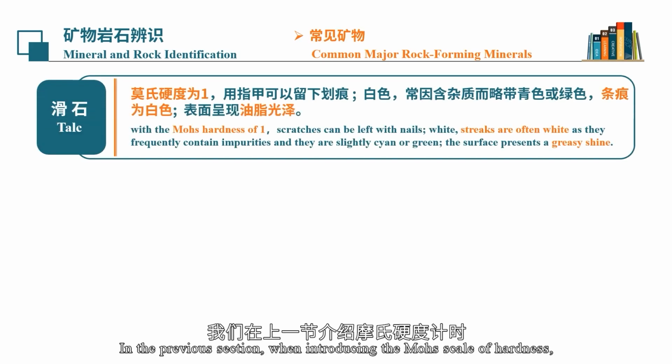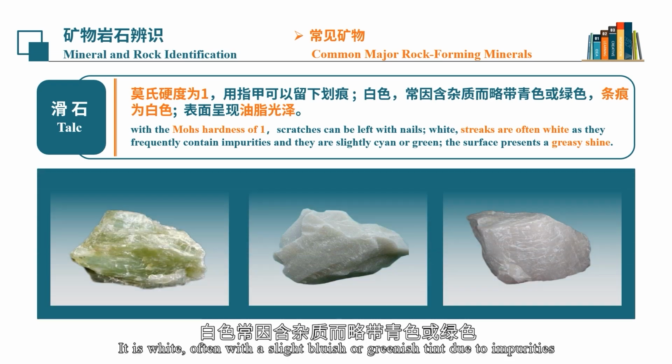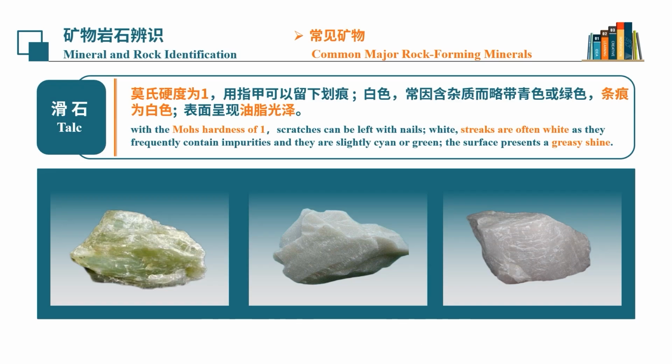In the previous section, when introducing the Mohs scale of hardness, we mentioned that talc has a Mohs hardness of 1. It is the softest rock-forming mineral. Therefore, it can be scratched with a fingernail. It is white, often with a slight bluish or greenish tint due to impurities. Its streak is white. Its surface exhibits a greasy luster.